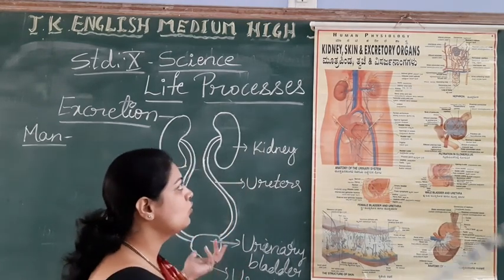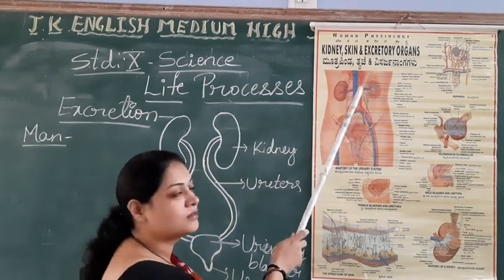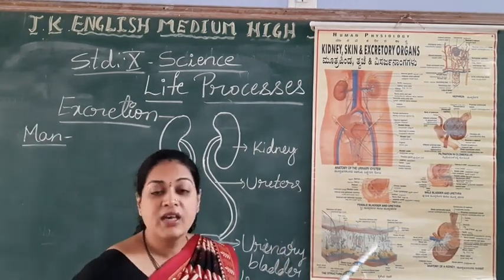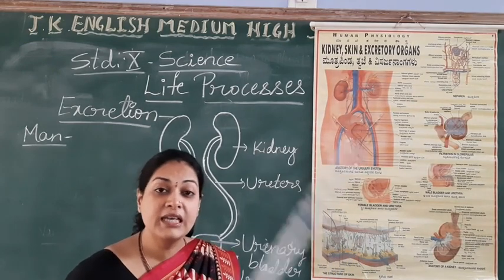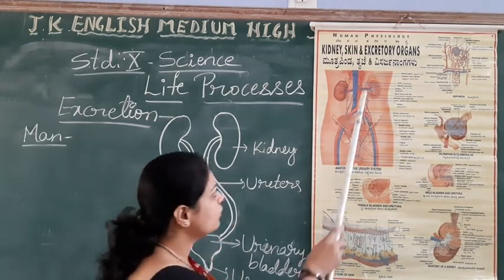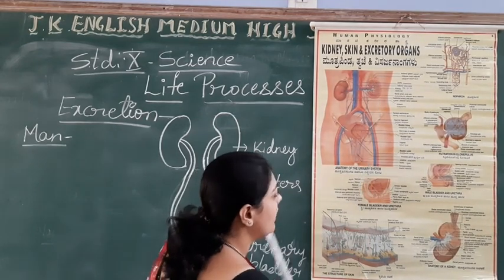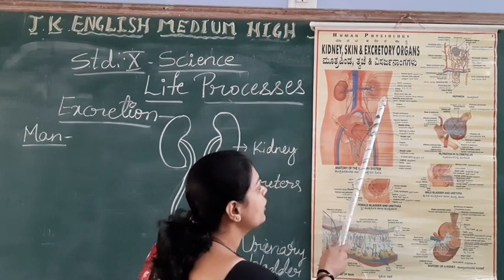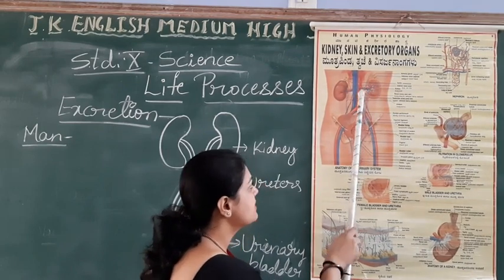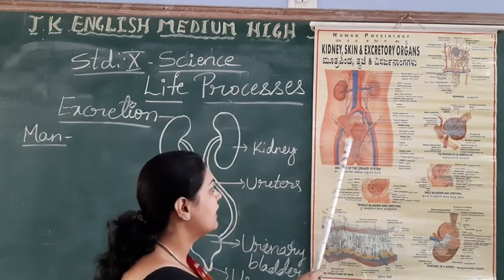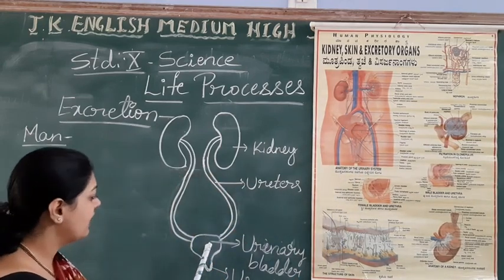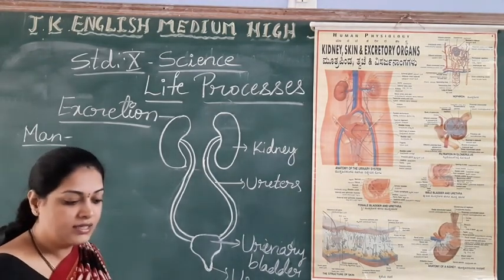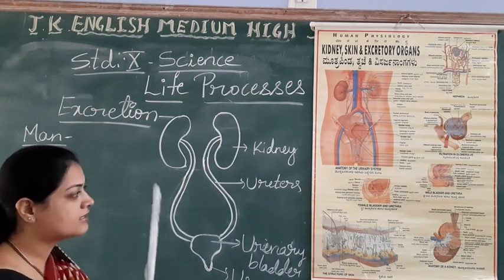As you know, our transportation system is blood. Blood will bring these waste materials to the kidney. In the kidney, what happens? There are millions of nephrons. Passing through the millions of nephrons, what happens? The excretion takes place. The urine will form. The formed urine will come to the bladder, passing through the ureter, and it will collect in the bladder for some time, and it will be eliminated out from the body through the urethra. So this is the human excretory system.